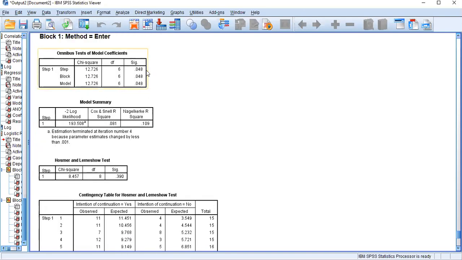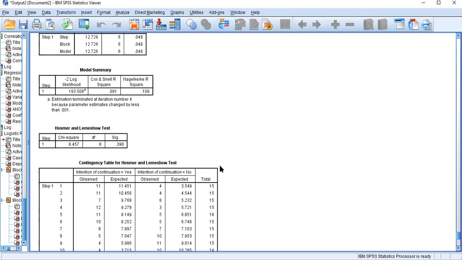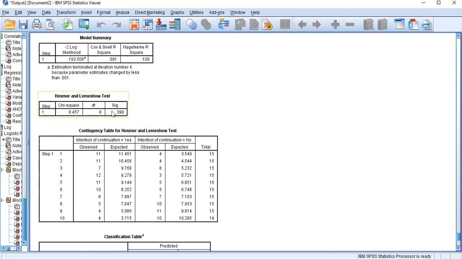First one, it will give you the ANOVA test like multiple regression, but in the model summary, you will get the R square value in here. Now, under my model, 10.9% of the variation of the continuation of purchase is represented by my selected independent variables. And in here, the Hosmer and Lemeshow test. These are some technical parts, so don't worry about that.